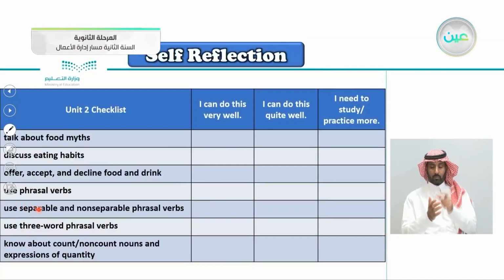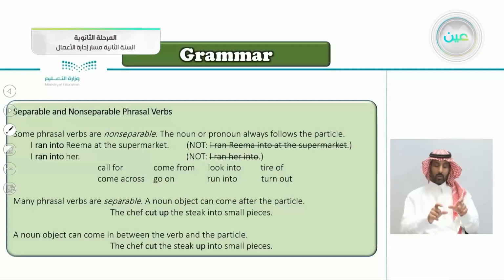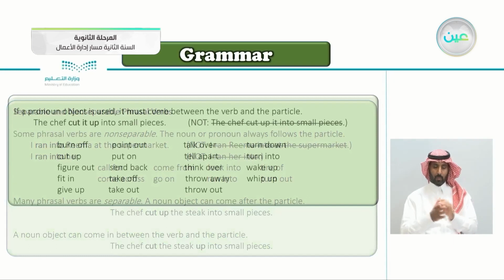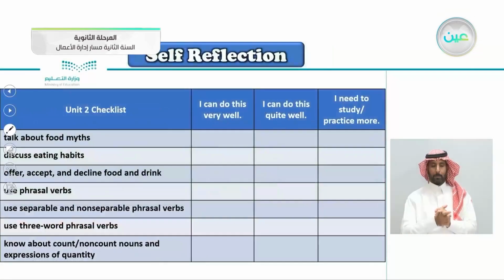Then we took the separable and non-separable phrasal verbs. If you remember, some of them we can separate. Some phrasal verbs are separable, some are non-separable. The noun or the pronoun always follows the particle. I ran into Rima. I can't say I ran Rima into. So these are non-separable. The separable one here: to cut up. For example, the chef cut up the steak, or you can say the chef cut the steak up. So you can separate those. So this is the separable and non-separable phrasal verbs.